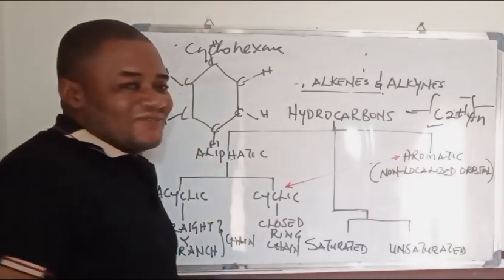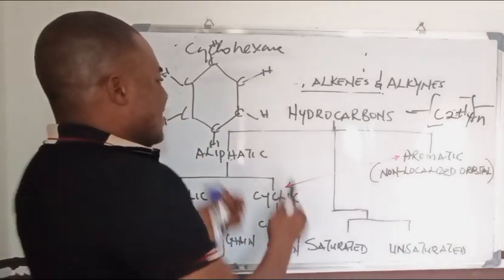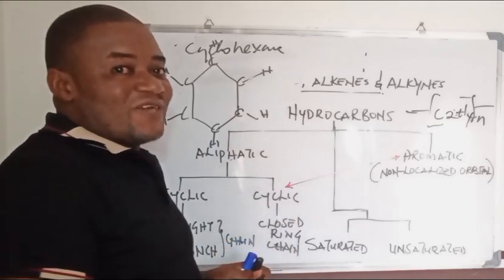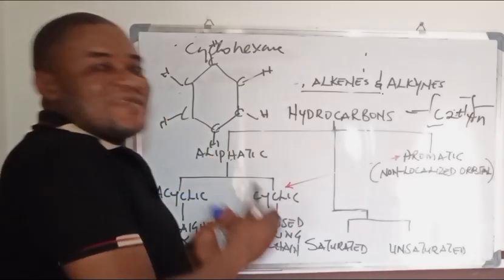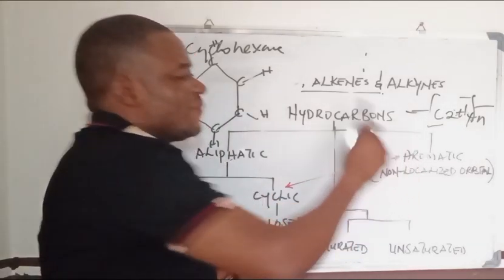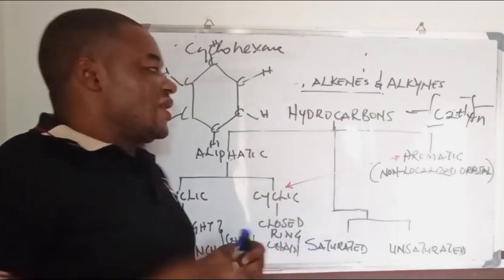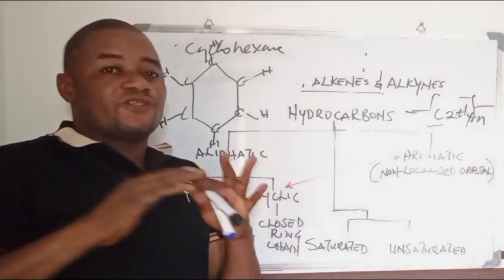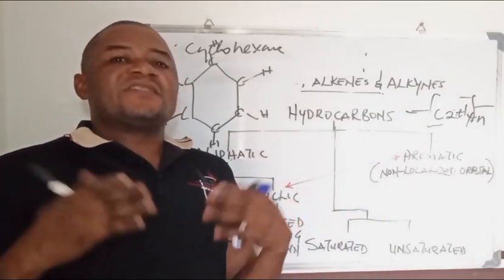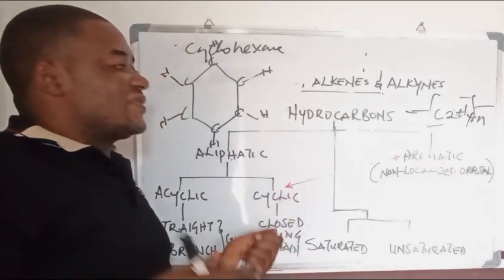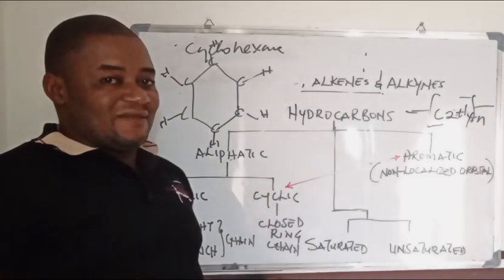Alright, now that is interesting. Also know that another class of hydrocarbon apart from aliphatic is the aromatic hydrocarbon. Aromatic hydrocarbons have non-localized orbitals. A typical example of these aromatic hydrocarbons is benzene.